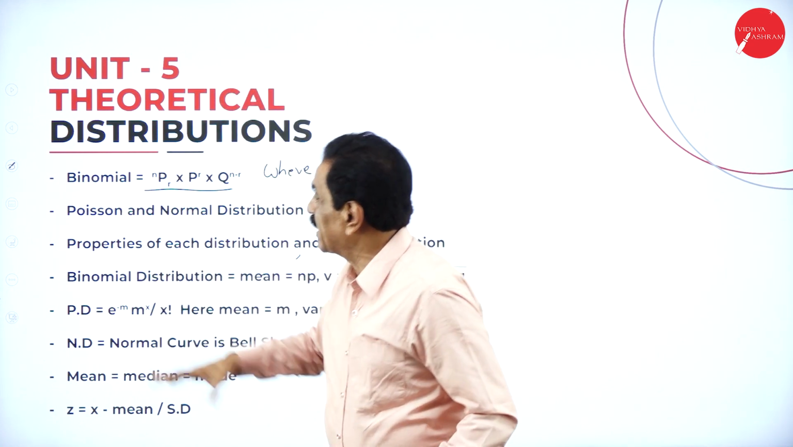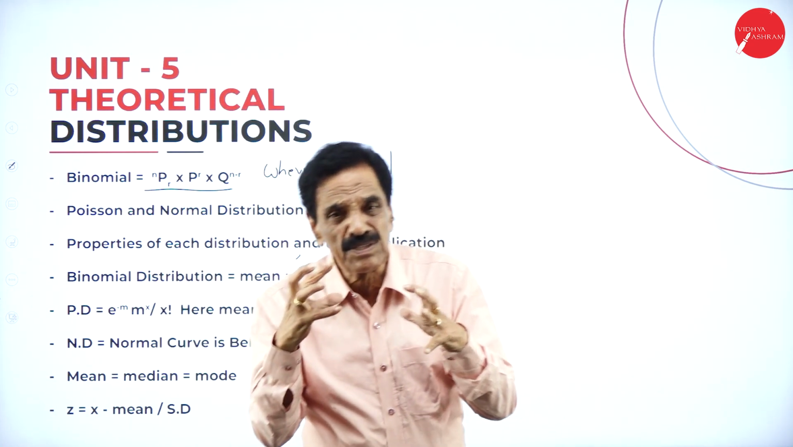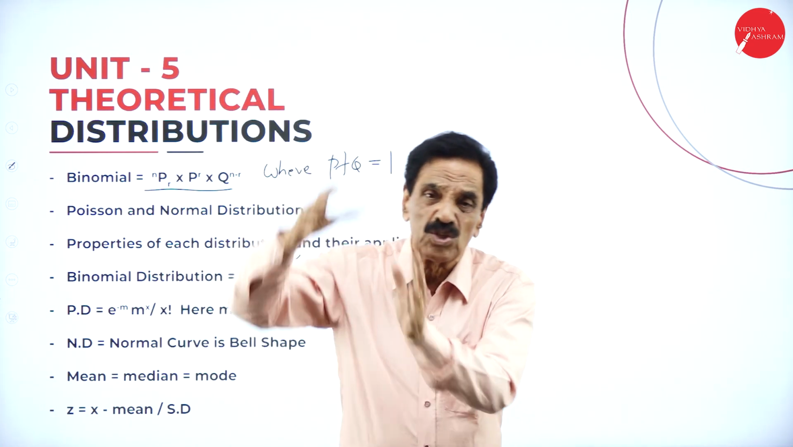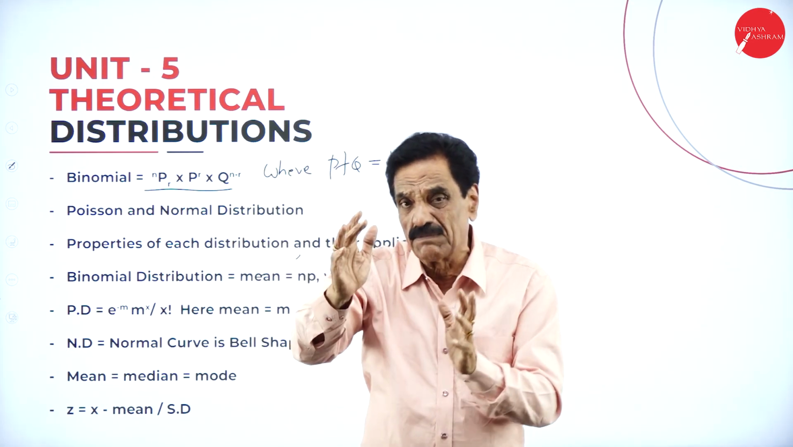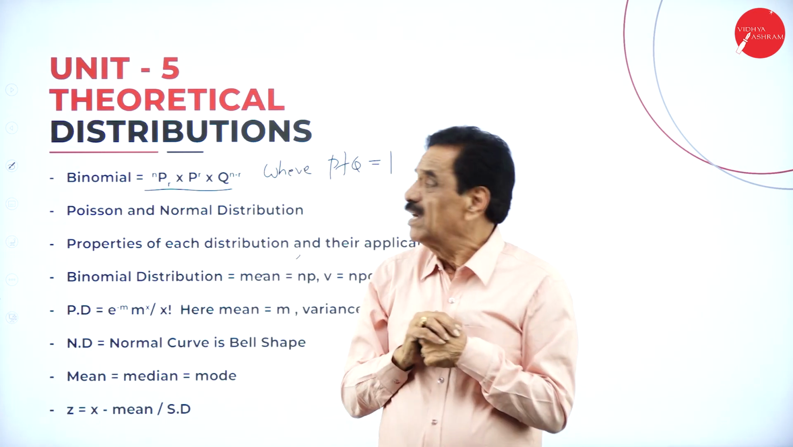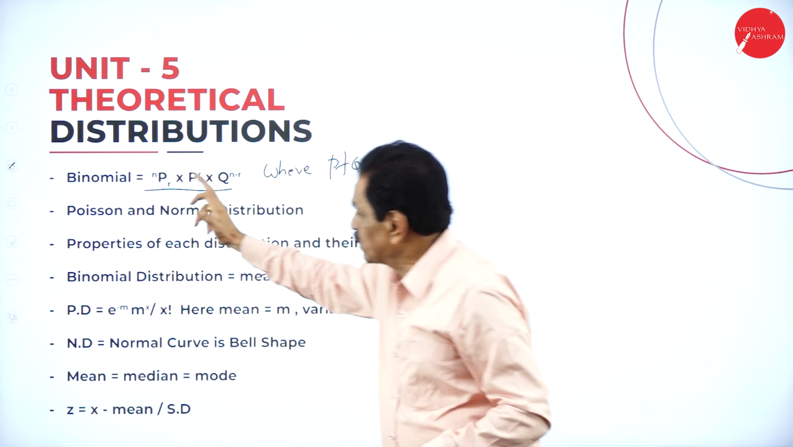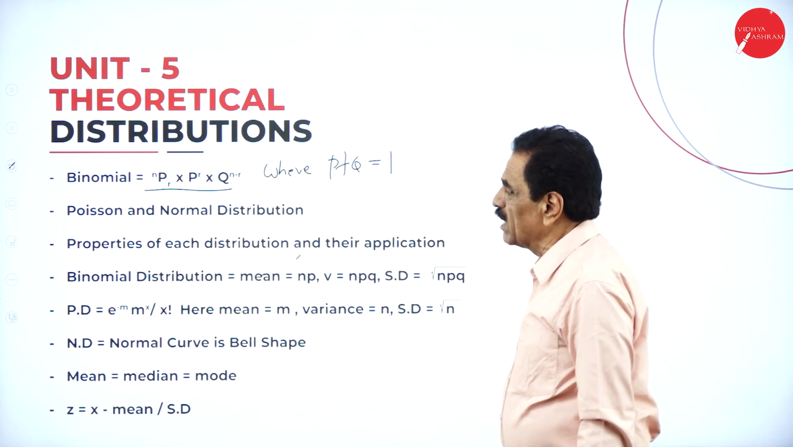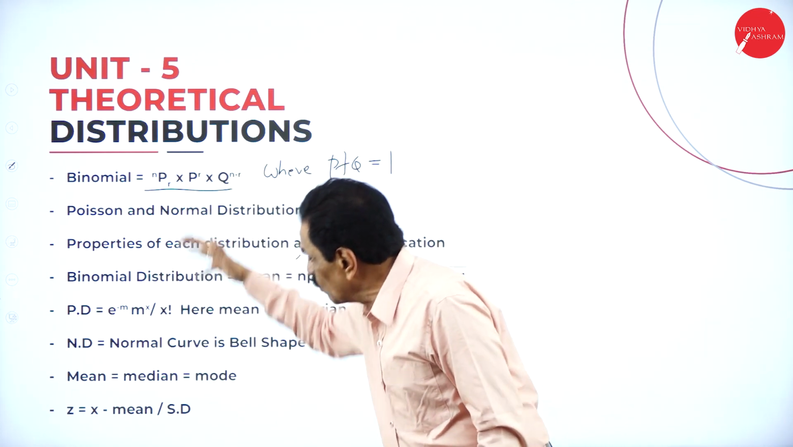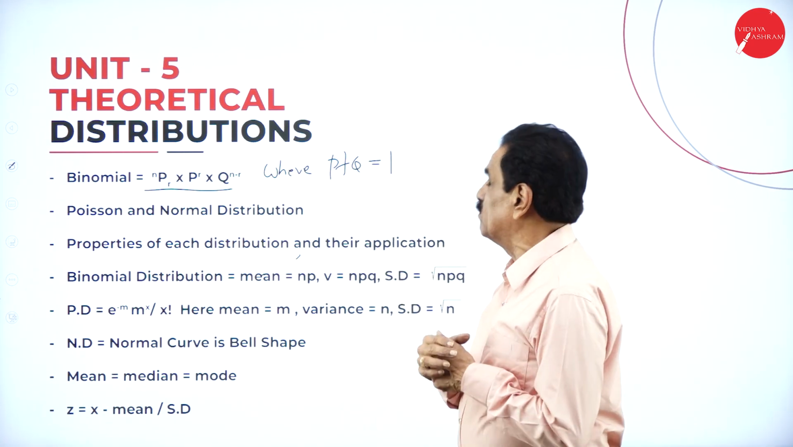Number 5, theoretical distribution. Distribution means the article should be available to the ultimate consumer. There are 3 types here. One is binomial distribution, one is Poisson distribution, and one is normal distribution. We are going to find out the properties of each distribution.